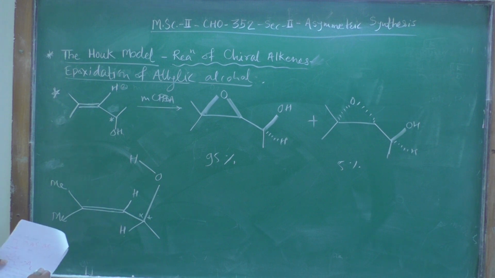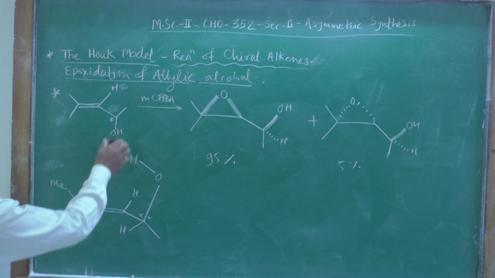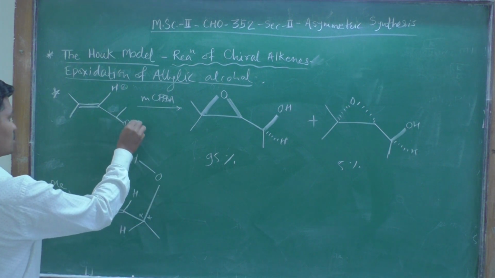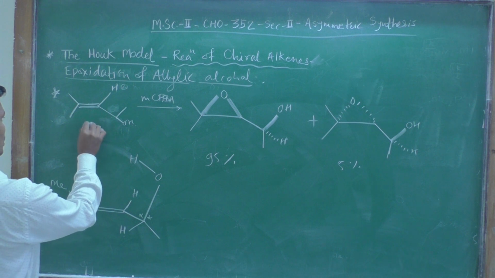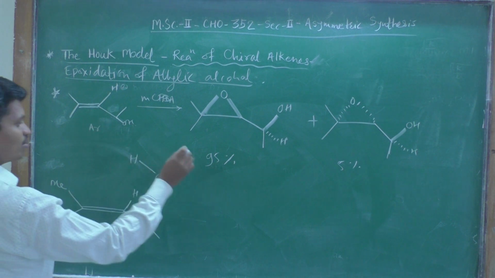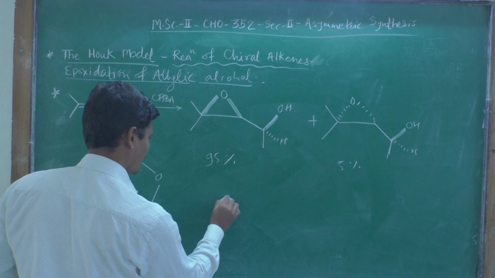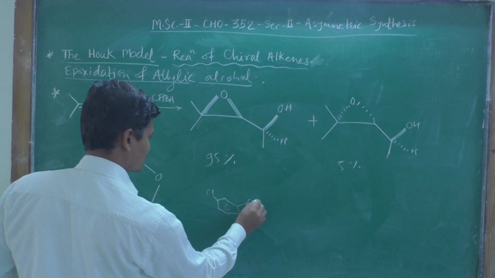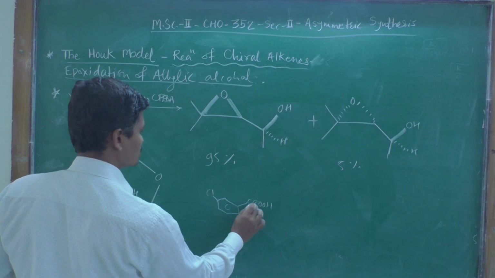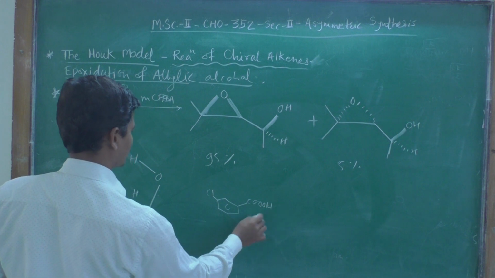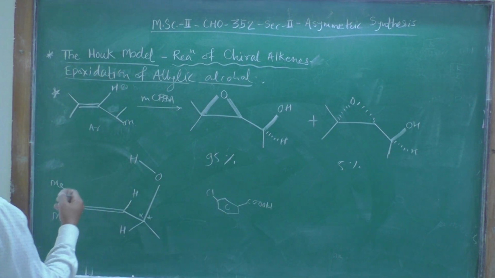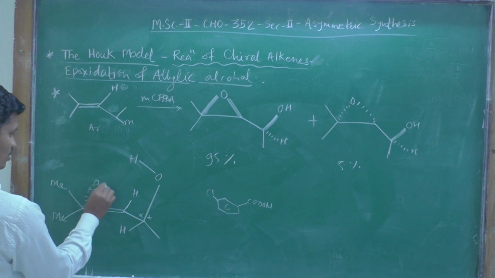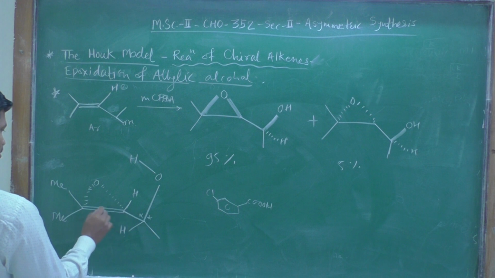Now we have a reagent, that is MCPBA. This is the aromatic ring. MCPBA is like this, I have already shown you. The aromatic ring, the benzene ring is there, metachloro, then COOH, with 3 oxygen atoms, 1 carbonyl and 2 single-bonded oxygens. So it will be forming like this.